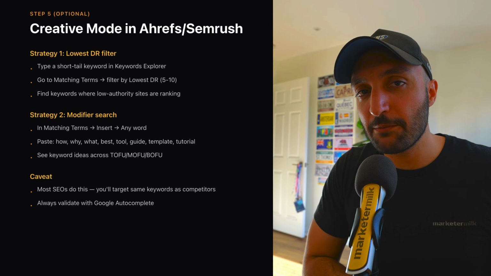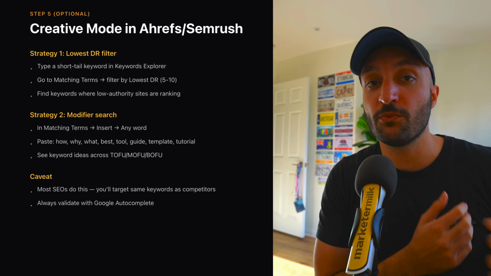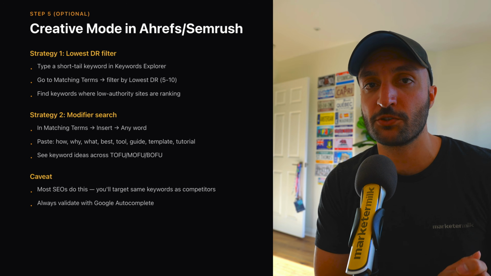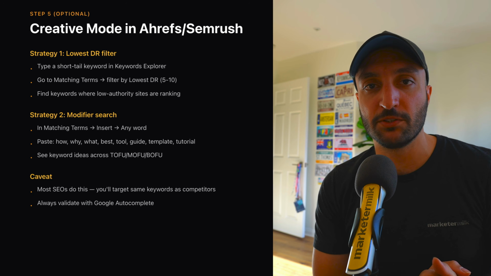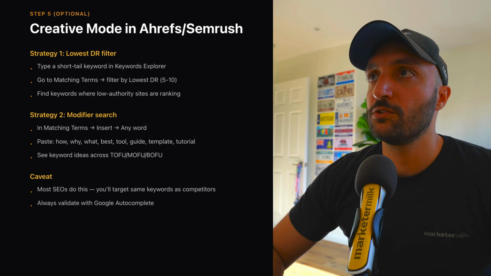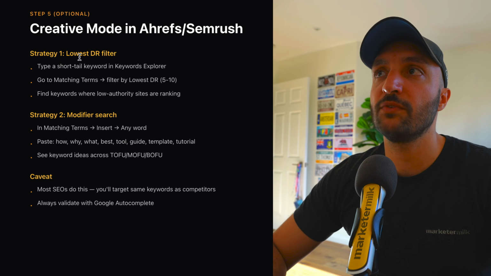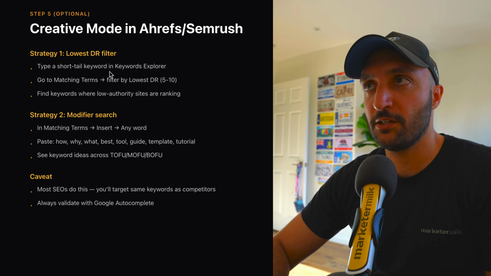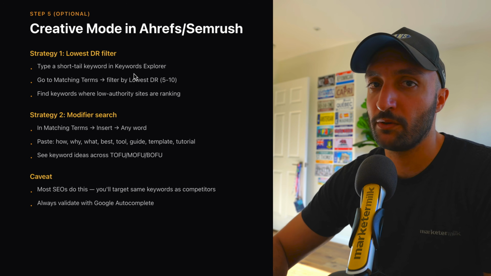Okay, now the last step, which is optional, is doing what I like to call creative mode in Ahrefs or Semrush or a keyword research tool of choice. It just has to be able to add modifiers and filters. There are two strategies in here. One is filtering by the lowest DR, which is domain rating. Basically you type in a short tail keyword in Keywords Explorer in Ahrefs.